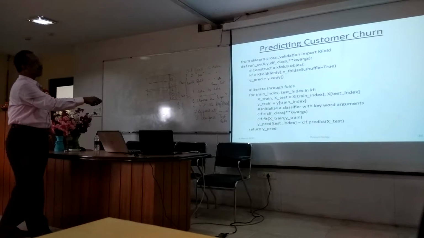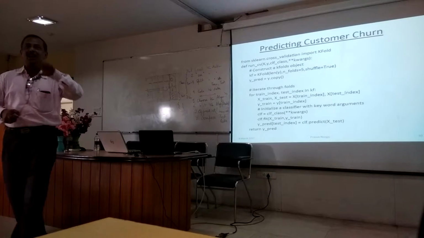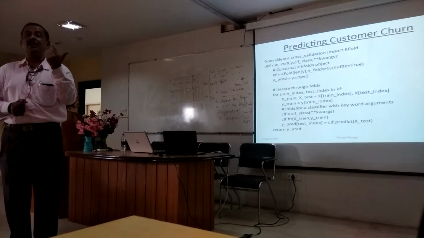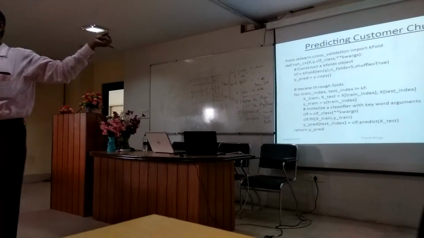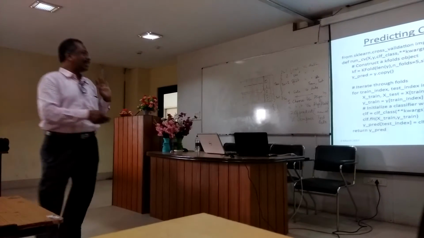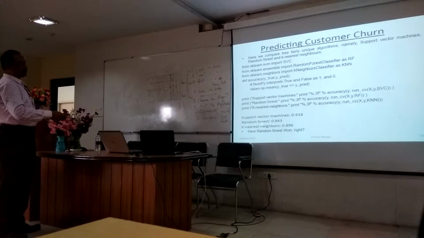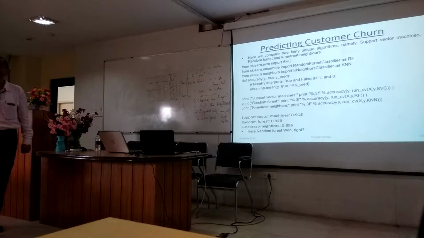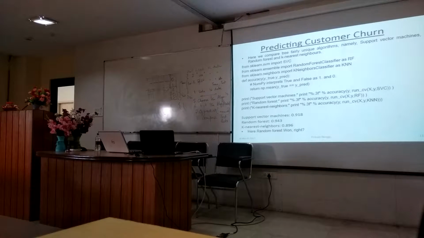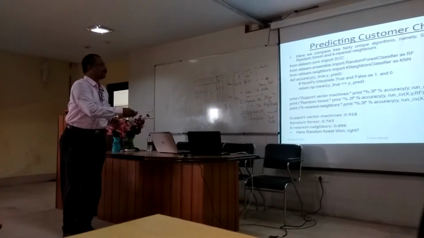K-fold is there. So for each of the models, it will run 5 times and give you a result. That means 3 into 5, 15 times it will actually run internally. And what you get ultimately is this result. Support vector machine 91, random forest 94, k nearest 89. So you can see that for your data, the model that would perhaps give you a better result is random forest.